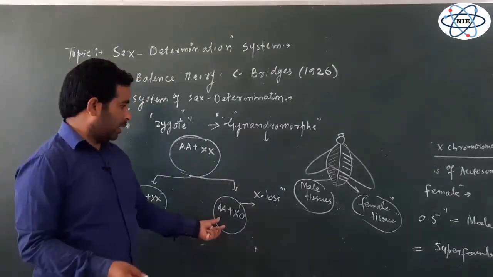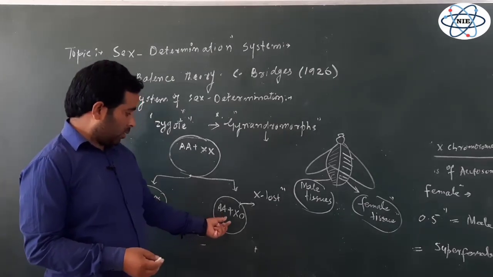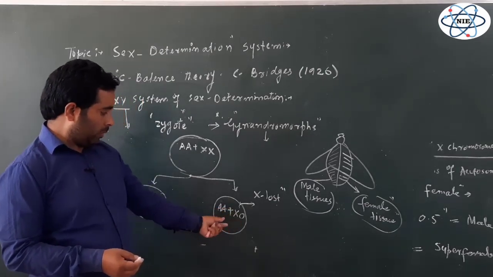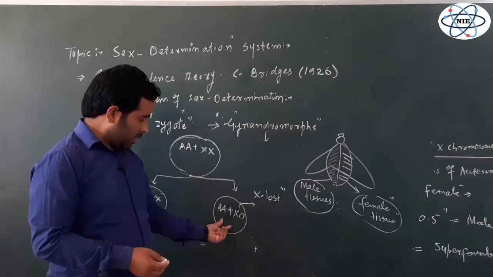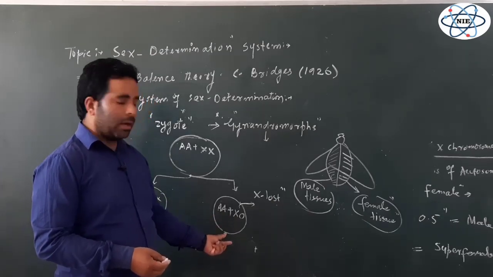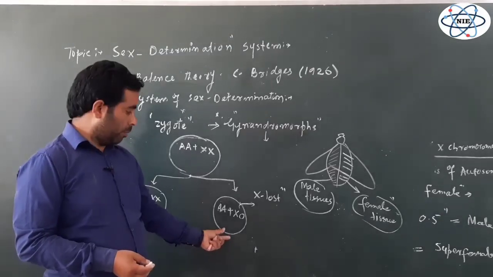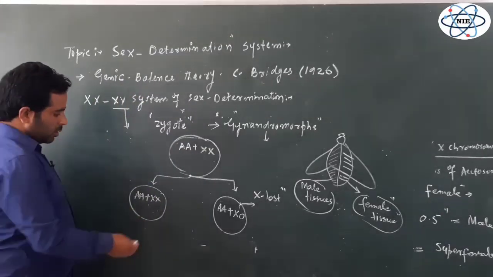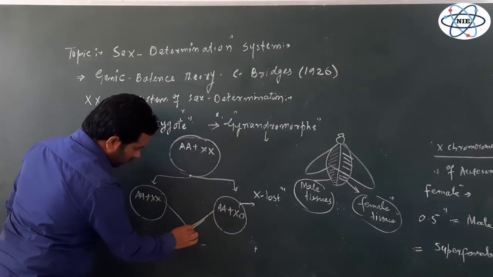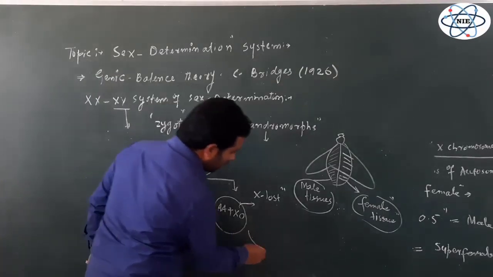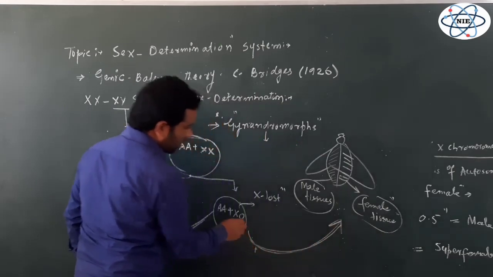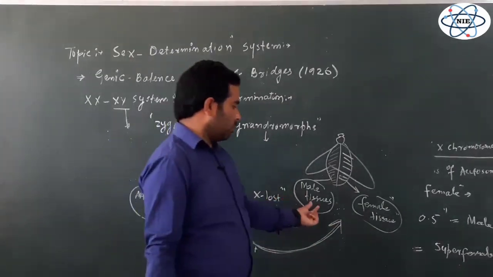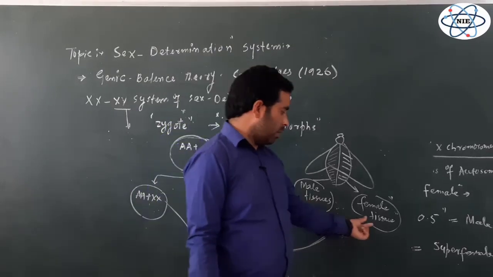And as we have already discussed, when there is loss of one X chromosome, this cell will develop into male tissues, and this cell will develop into female tissues. Since both cells are present in the same fly, this fly will develop as a gynandromorph, having both tissues in the body. Some are male tissues, some are female tissues.